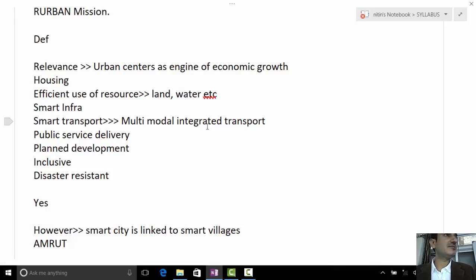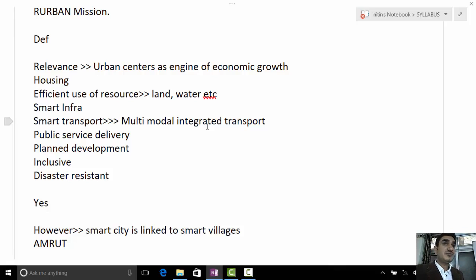So there are so many points you can write. Now once our PRIs get strengthened, they will be more capable of serving the people in their best interest.